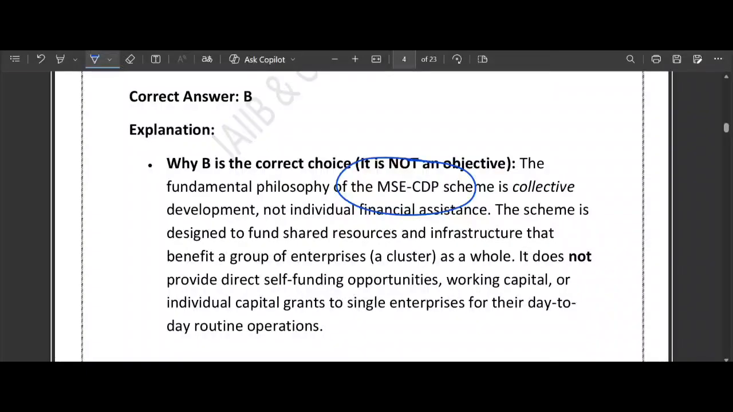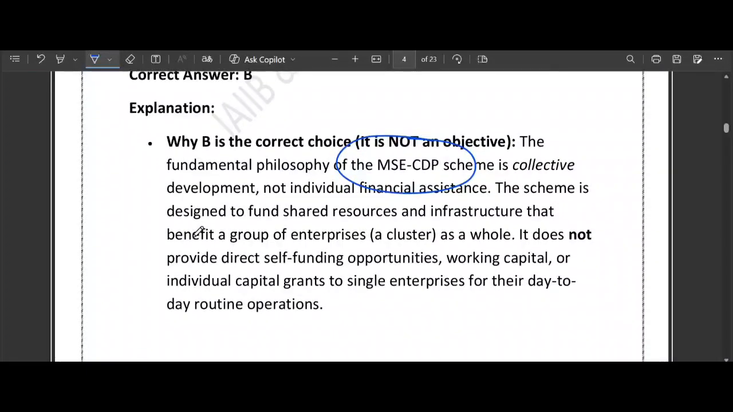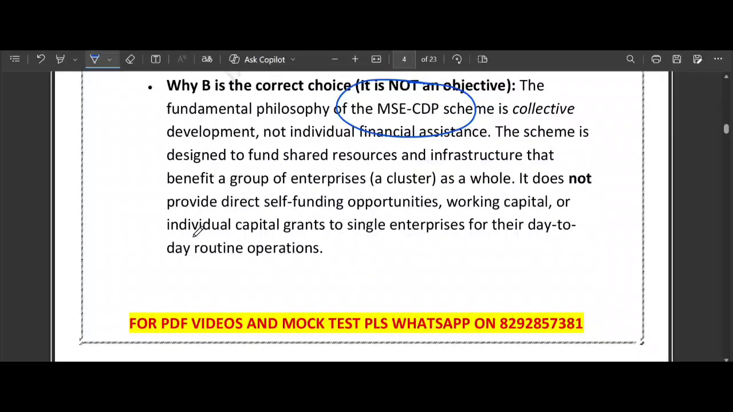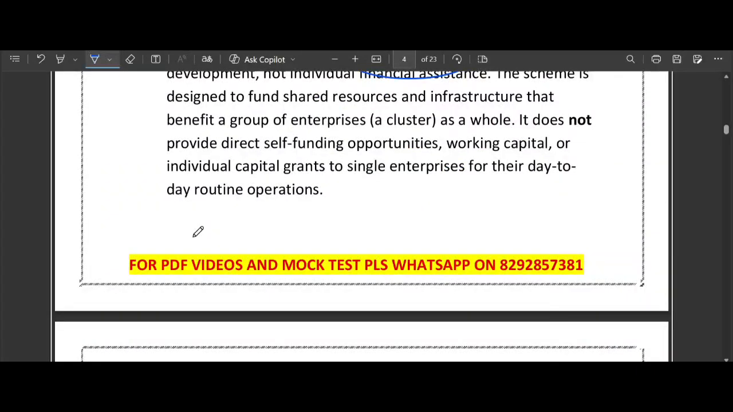Government provides major grant for setting up the shared facility. Infrastructure includes upgrading existing industrial estate. Individual units: this scheme does not provide direct subsidy for the operational cost of a single factory. That is the point to note here.